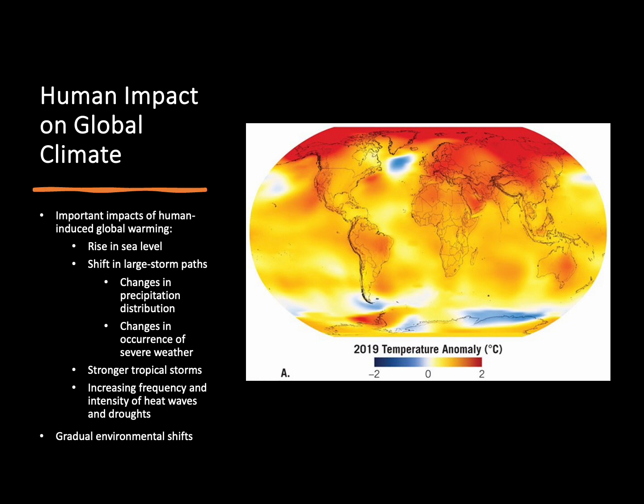happening in different areas. And on top of all of this, we're seeing that there are very gradual, very slow changing environmental shifts. We're seeing that some places might be getting a little bit wetter, other places might be getting a little bit drier, and we're going to see that the plants and animals are slowly going to start changing where they live over the next few decades.